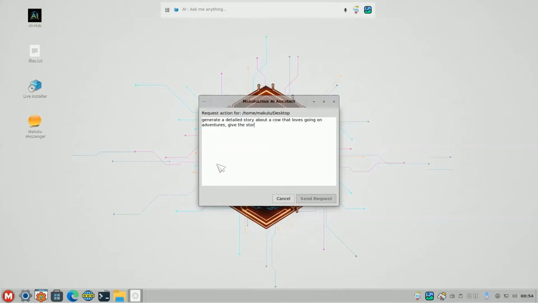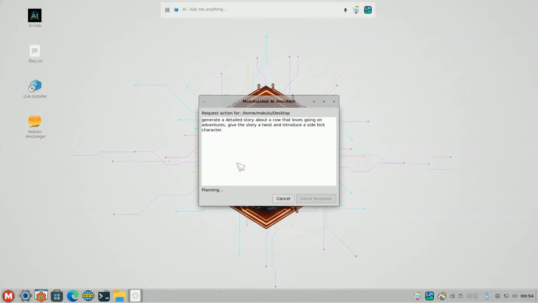Give the story a twist and introduce a sidekick character. Okay, so we're asking it to generate a detailed story. Boom, generate a story. So now it's going to generate a story, and then it should save it to my desktop, or ask to save it to my desktop, hopefully.